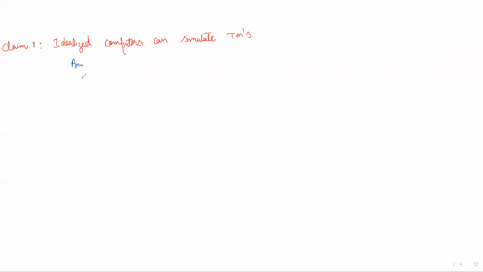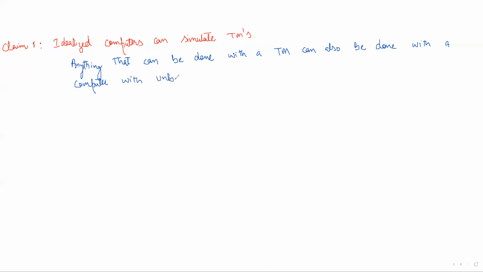It means anything that can be done with a Turing machine can also be done with a computer with unbounded memory. Unbounded memory means infinite memory.